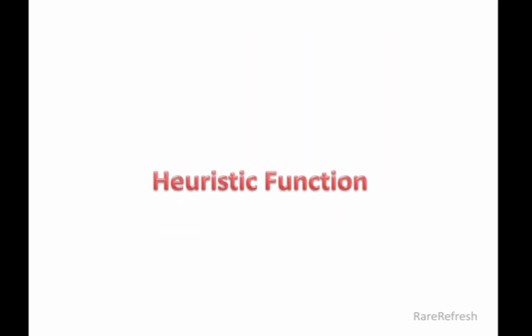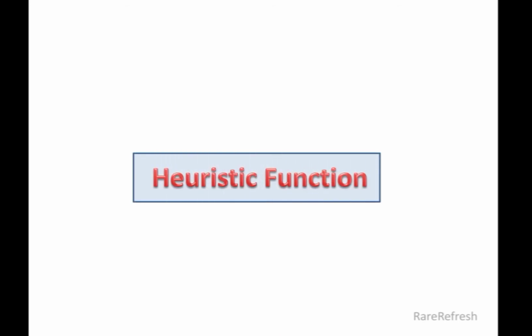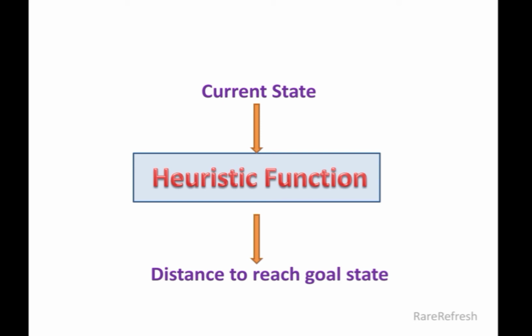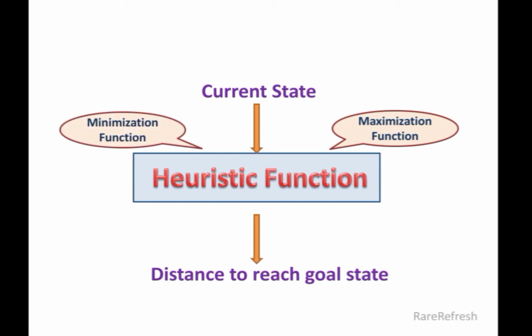This information is obtained by a function known as the heuristic function. It takes the current state as its input and produces an estimation of how close the agent is to the goal. The heuristic method, however, might not always give the best solution, but it is guaranteed to find a good solution in reasonable time. A heuristic function can be of two types depending on the problem domain. It can be a maximization function or a minimization function of the path cost.